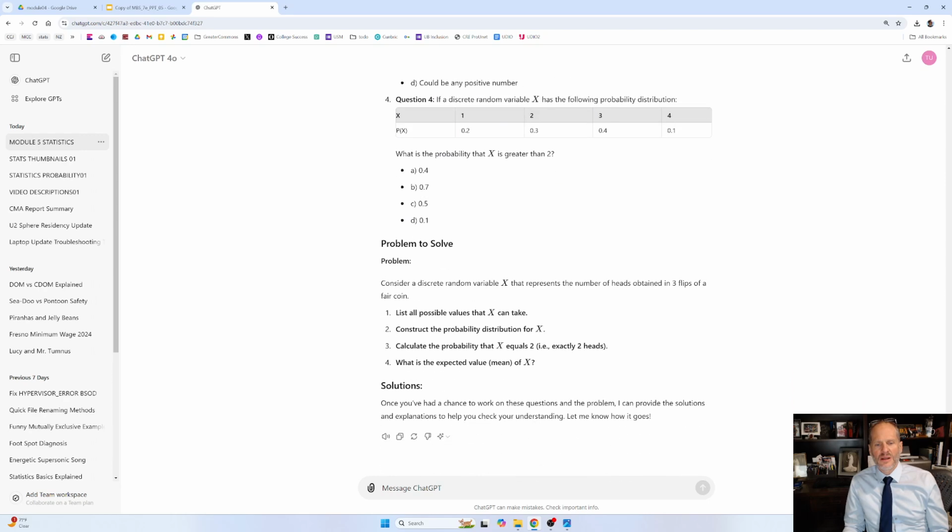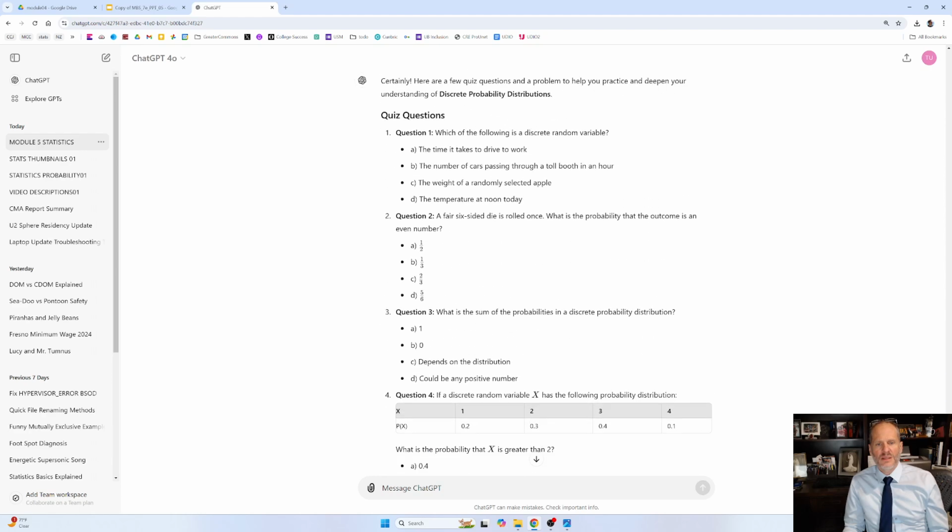And the problem to solve. Consider a discrete random variable x that represents the number of heads obtained in 3 flips of a fair coin. List all the possible values of x. Construct the probability distribution of x. Calculate the probability that x equals 2. And what is the expected value, the mean, of x? We didn't get to that. But let's give it a shot and we'll have it explain some stuff.